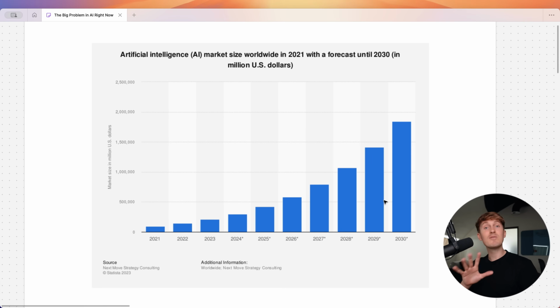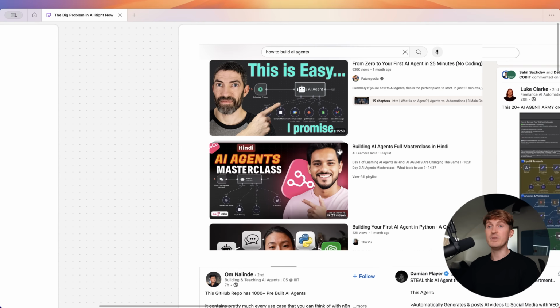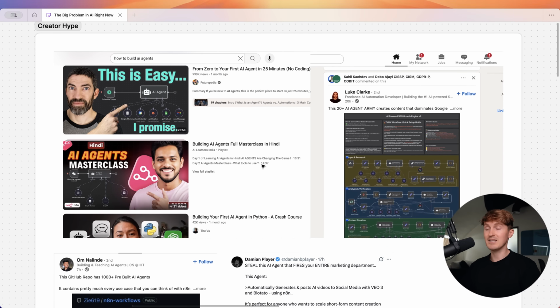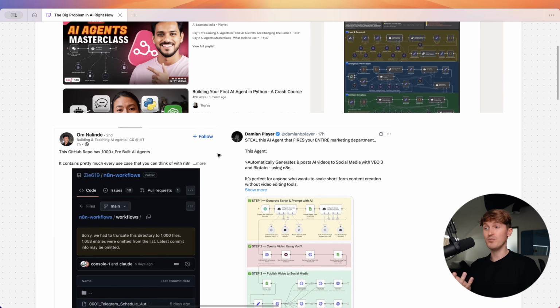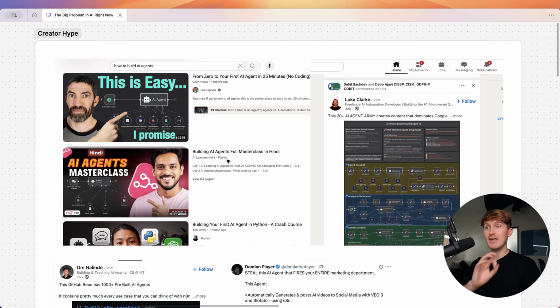And the big problem that I see right now within the AI space and why you feel so confused as a developer all comes from this simple image over here. There is simply a lot of money flowing into the market. And every time throughout history, when there's an opportunity like that, what happens? People jump on it because people want to try and capitalize on it. So even if you're remotely interested in AI, this is what most of your social media feeds will look like. And they all make it seem super easy. There are all these tools that you can use to build full agent armies. Yet you're still wondering, like, where do I start and how do I make this all work in a production-ready environment?